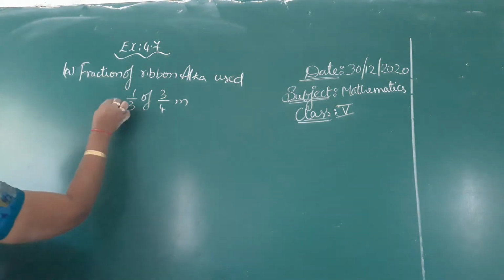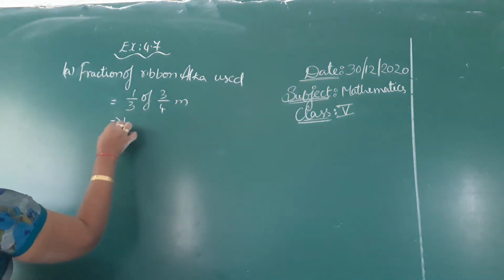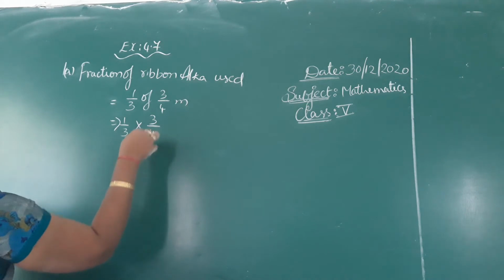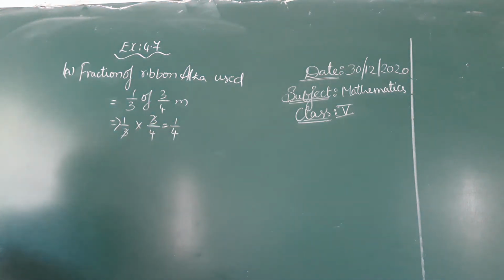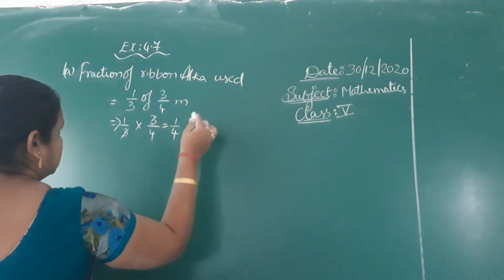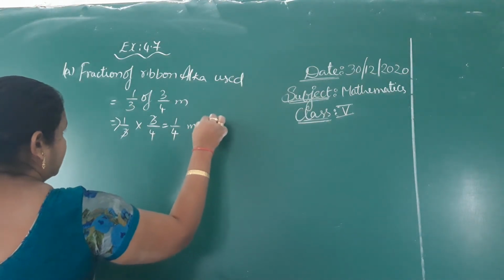So that implies 1/3 into 3/4. The 3s get cancelled, so 1/4 part. That means in that ribbon 1/4 meter was used.